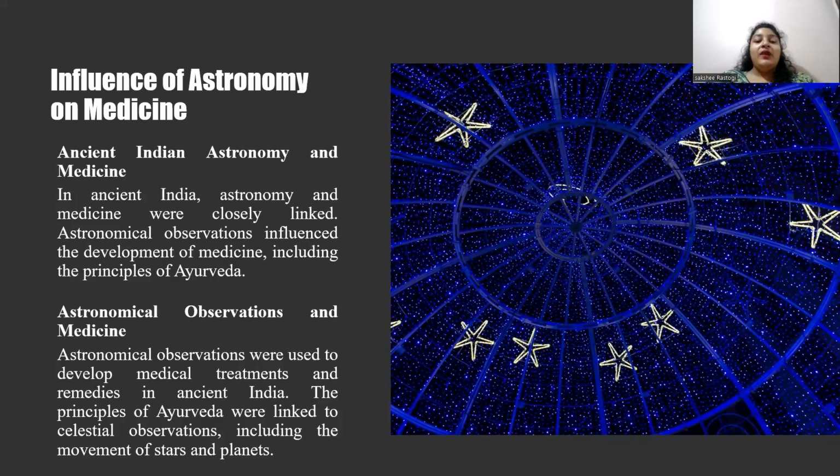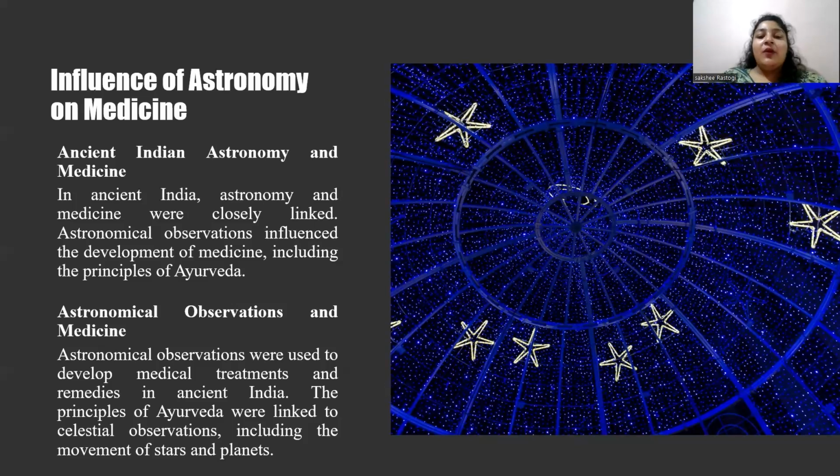Ancient Indian astronomy and medicine. Ancient Indian astronomy and medicine were interconnected in the following ways. Both astronomy and medicine were influenced by the spiritual and philosophical beliefs of the time, such as Hinduism and Buddhism. Astronomical knowledge was used in medical practices like calculating auspicious times for surgery. Many famous astronomers like Aryabhata and Varahamihira were also physicians and mathematicians.